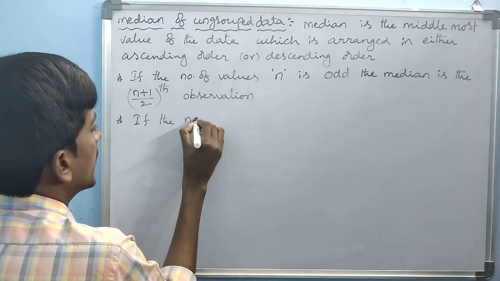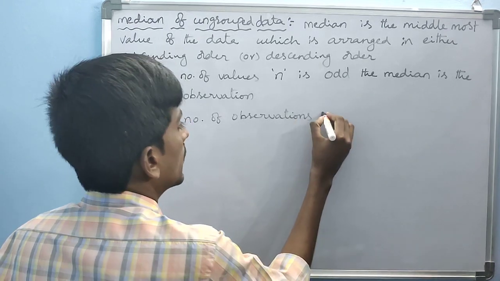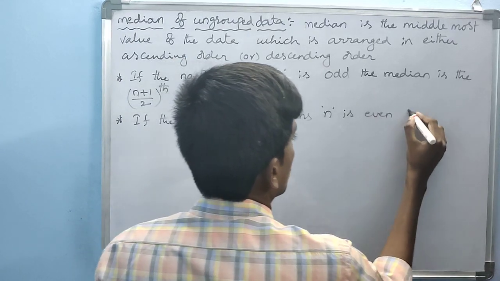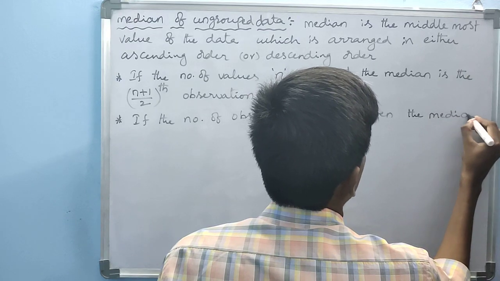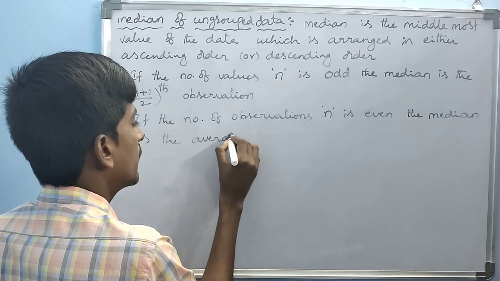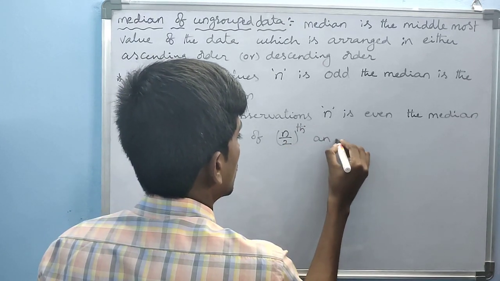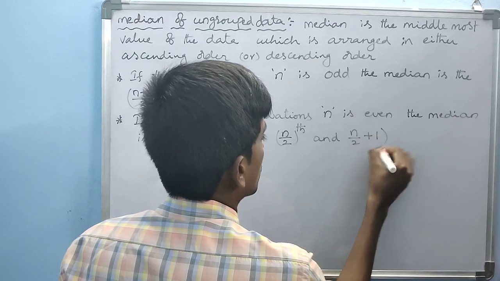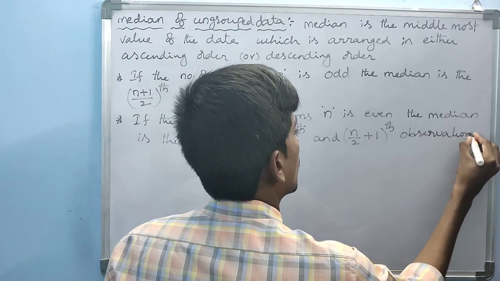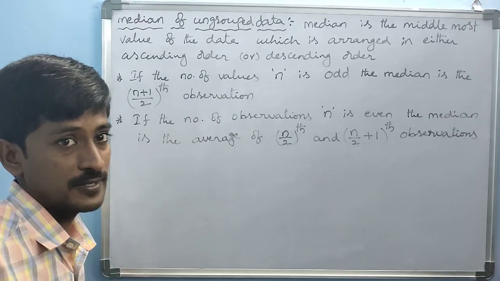If the number of observations n is even, the median is the average of the n by 2th and (n by 2 plus 1)th observations. I gave the explanation in the sums.